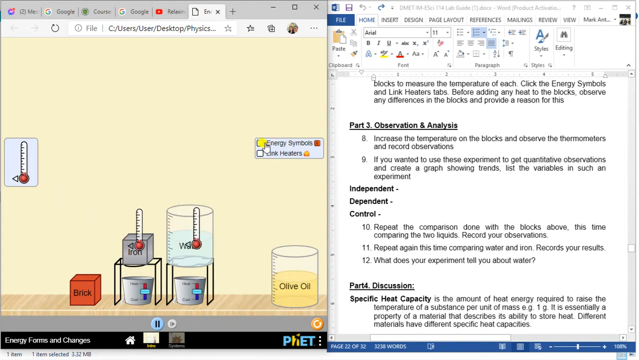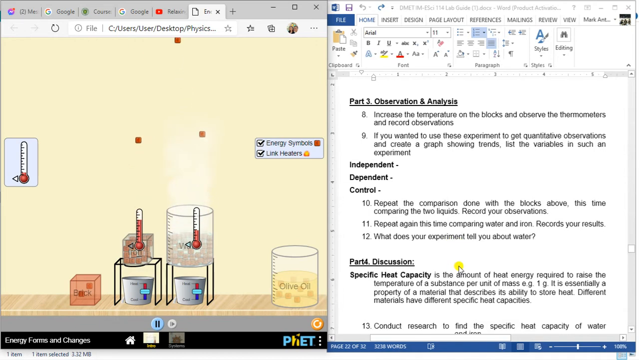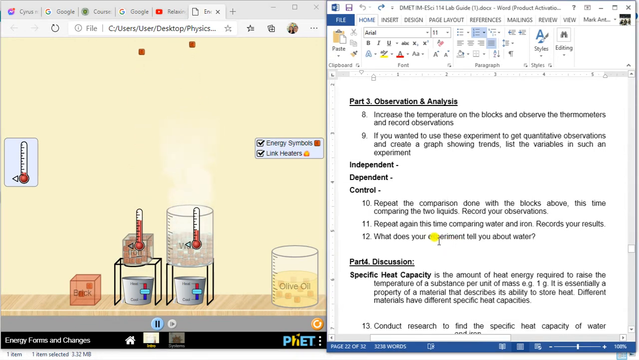with the temperature of each one. So you click, and they will heat up equally. So you compare which one's temperature rises higher, which one stays hot longer. So why is it? So provide your explanation. Then number 12, it's up to you, what does your experiment tell you about the water?